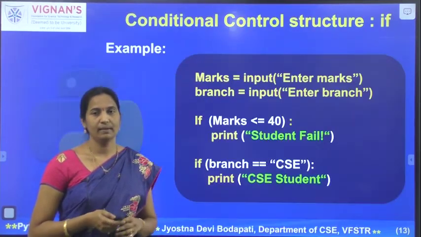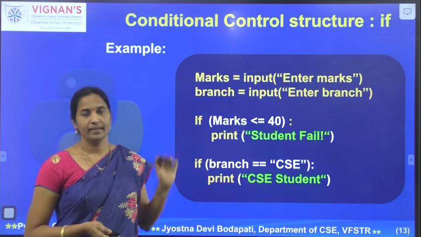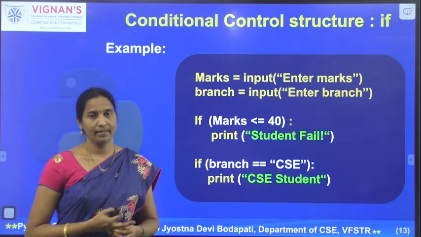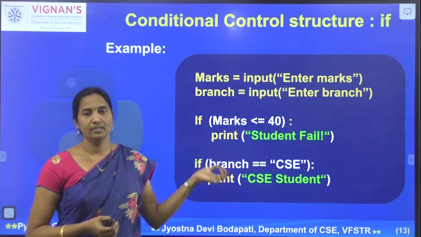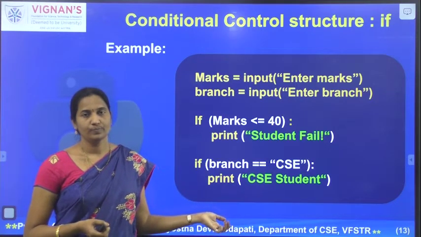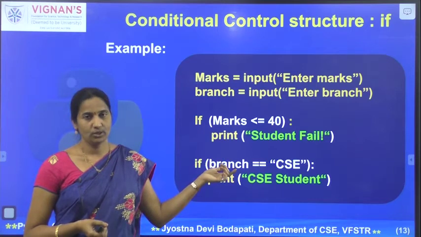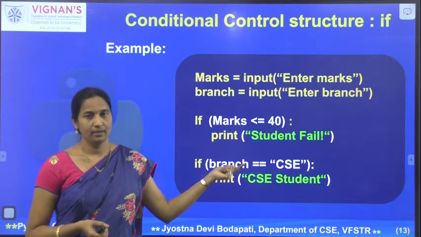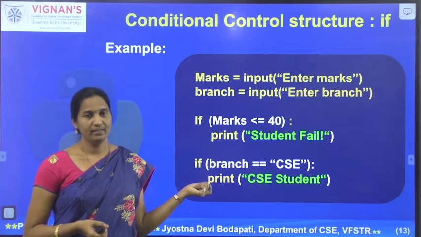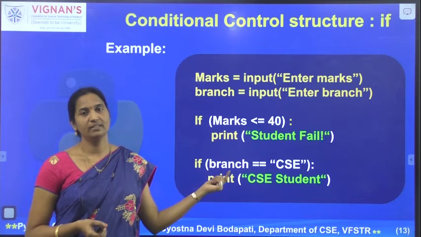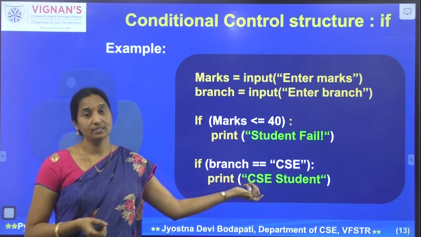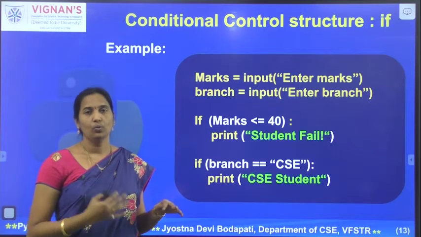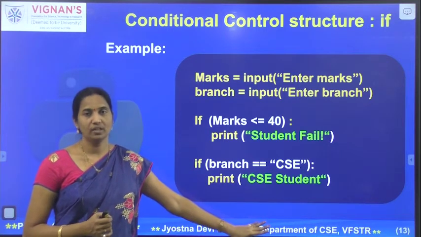Now let's see an example. Here marks is the variable which indicates the student marks and branch indicates the student branch, and we are writing a simple code snippet to illustrate the if condition. If marks are less than or equal to 40, then the student fails. And we are writing another example: if the branch is CSE, then display that the branch of the student is CSE. That's how we can make use of the if condition in programming.